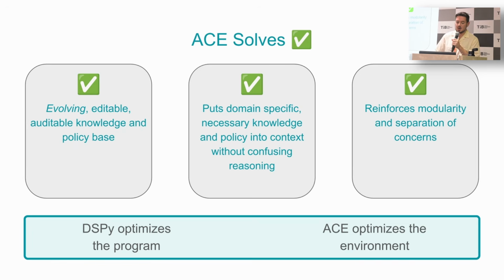So as I mentioned, these are meant to be used together. DSPy optimizes the program itself, while ACE optimizes the environment, right? How do we manage the actual context window, what gets put in and what does not?